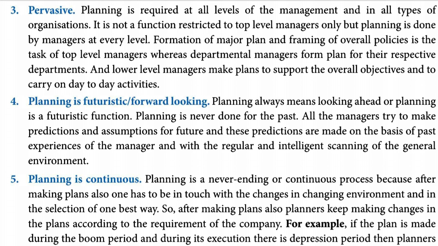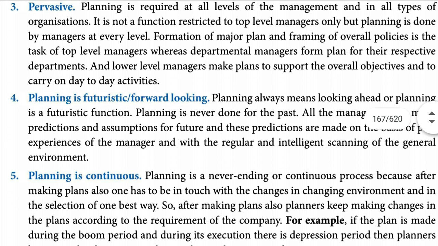So for deciding about the purchase of machinery in the future, they will first think whether there will be any change in the production process or not, and then only they will purchase machinery. And if there is a probability of any change in the production process, they will purchase a new type of machinery. Like this, every manager thinks about the future when they are planning.